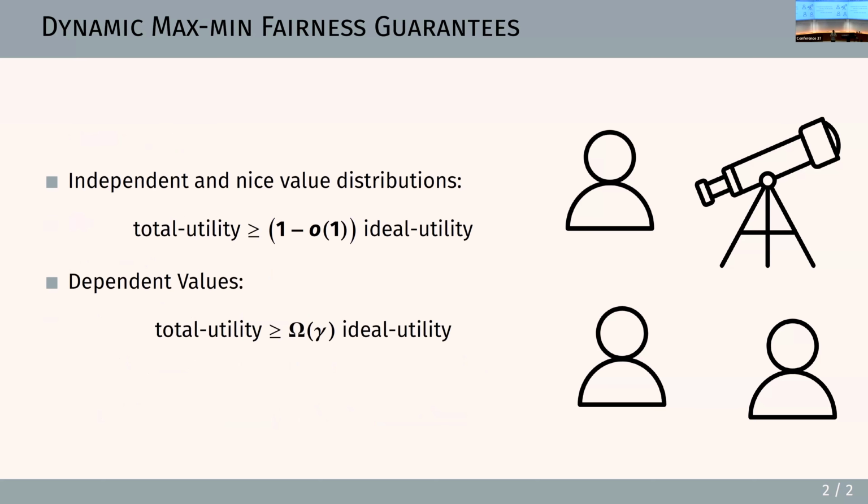And then we have some results for dependent values, where there's some dependence across rounds. And here we saw that every agent can guarantee a gamma fraction of their ideal utility, where gamma is a parameter that measures how close to independence the values are.